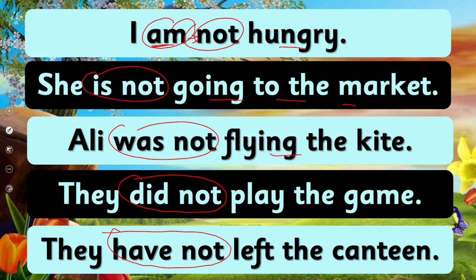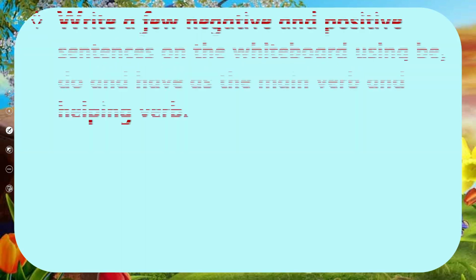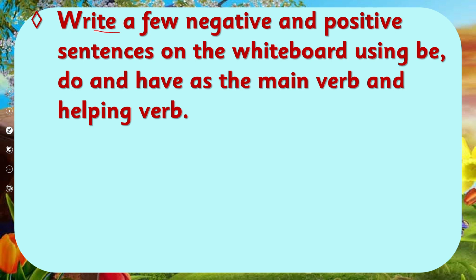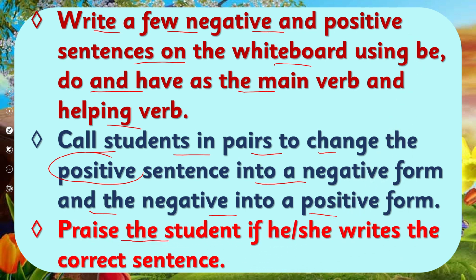So this is the simple structure when we are changing the positive form into negative. We can follow it. Is it clear, my dear students? Good job. So let's perform an activity to judge what you have got today. My dear teacher, you have to write a few negative and positive sentences on the whiteboard using be, do and have as the main verb and helping verb. Call students in pairs to change the positive sentence into a negative form and the negative into a positive form, and praise the student if he or she writes the correct sentences.